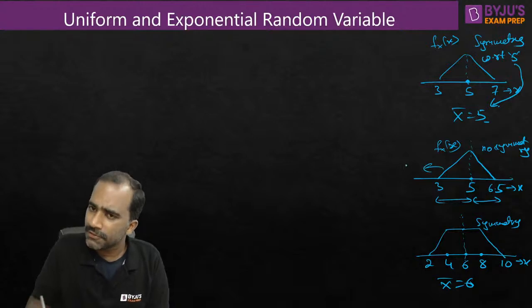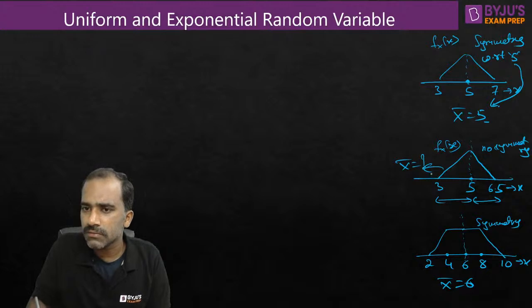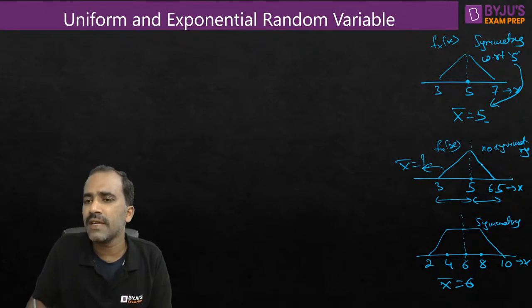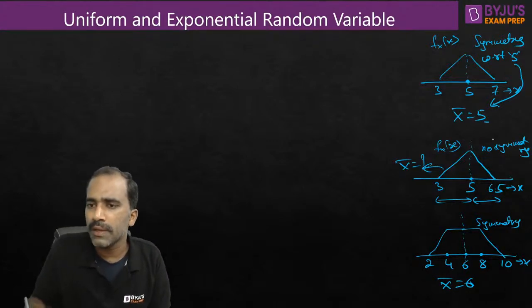Here we can find the mean value, but we can't recognize it just by looking at the graph. It will have some mean value, but we can find it mathematically. Graphically, we can't look at it and recognize the mean value. But here, yes, we can look at it. So the point I want to make is I've given examples.